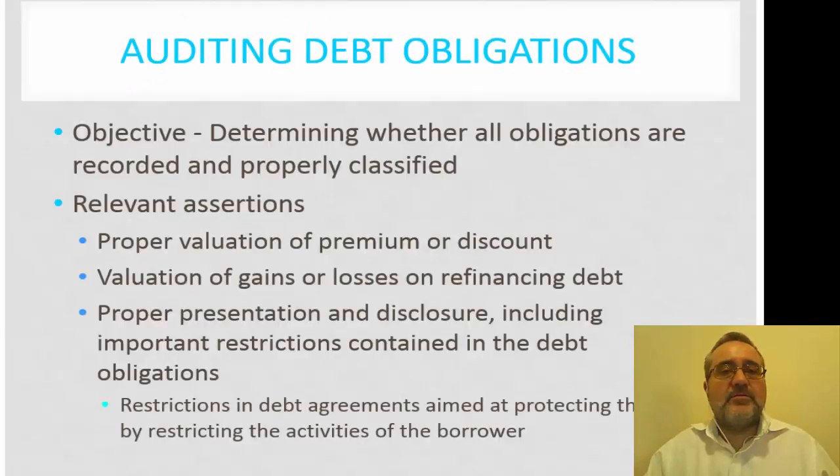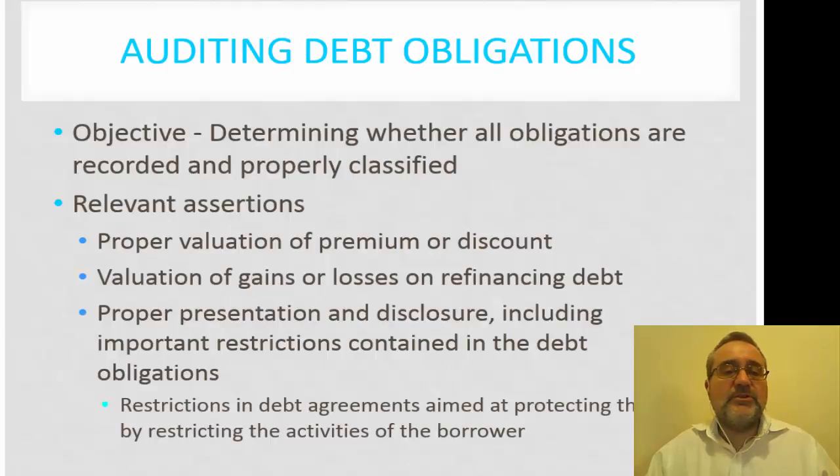When we're auditing debt obligations, the objective is to determine whether all obligations are recorded and properly classified. Some of the relevant assertions include the proper valuation of the premium or discount, and again, this is something that we're going to do based upon an analytical calculation. The valuation of any gains and losses on refinancing, again, a calculation perspective, as well as the proper presentation and disclosure, including important restrictions contained in debt obligations. Most of what we're talking about here is going to be recorded in the disclosures, so we're going to be looking at the presentation of these disclosures.